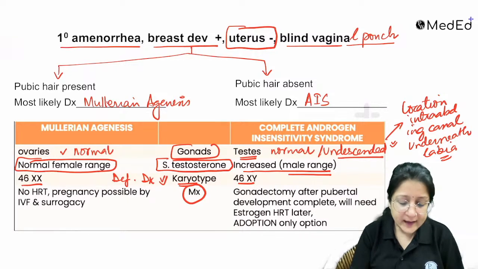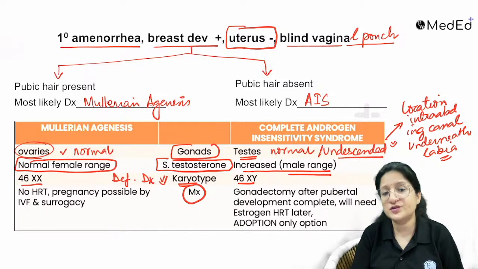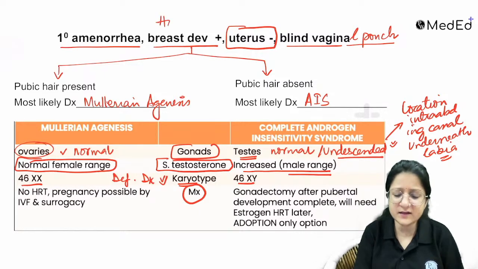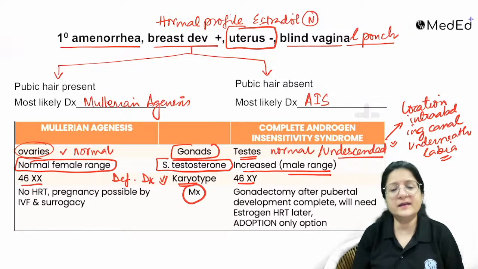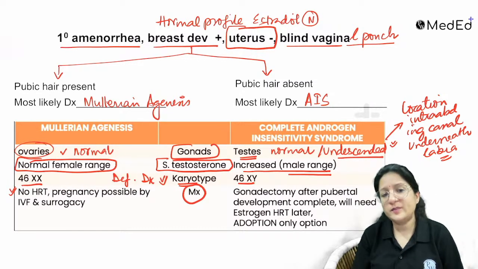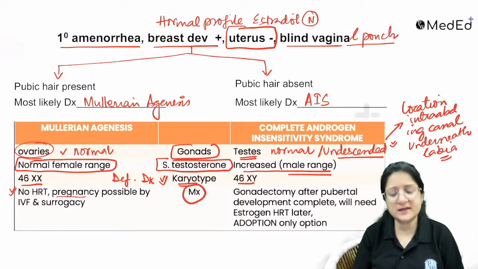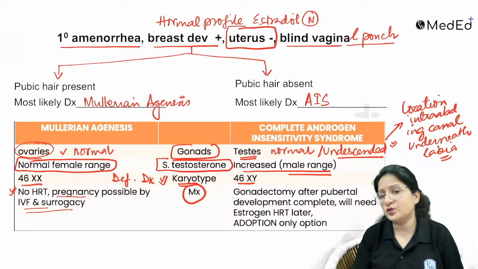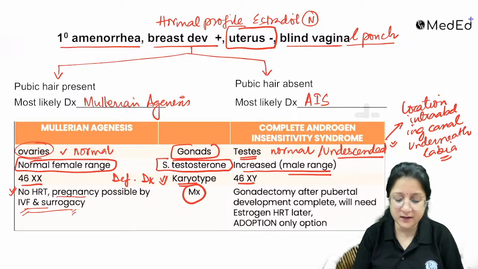However, if you look at it, with Mullerian agenesis, they have normal ovaries, they have no estrogen deficiency, right? The breast development is normal. So the hormonal profile, the estradiol levels, they are also normal in both these situations. Okay, so they don't need any hormone replacement. As far as pregnancy is concerned, it is possible by IVF and surrogacy because they don't have a uterus. They can go for IVF and surrogacy.